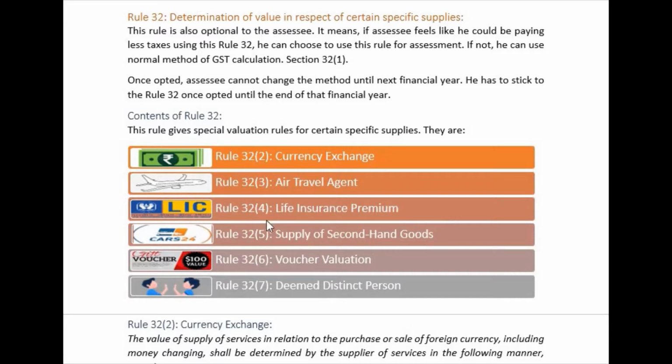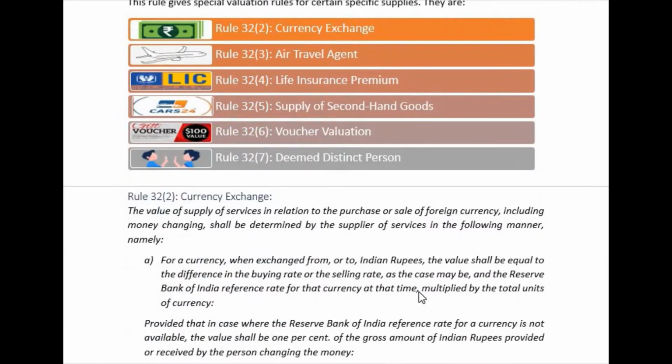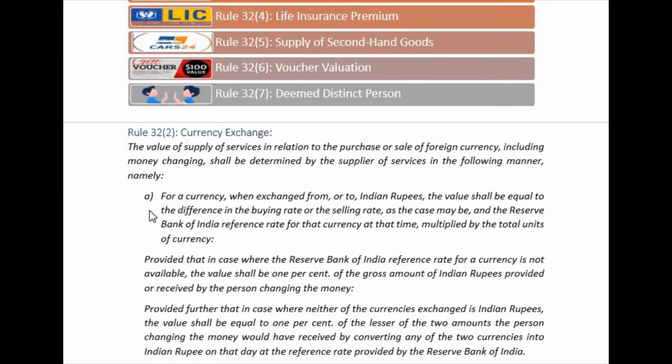Here we have these many subsections where we are calculating the valuation of supply for certain specific supplies like currency exchange, air travel agent, life insurance premium, supply of second-hand goods, voucher valuation and deemed distinct persons. So this is the content of Rule 32. Let us start with it.